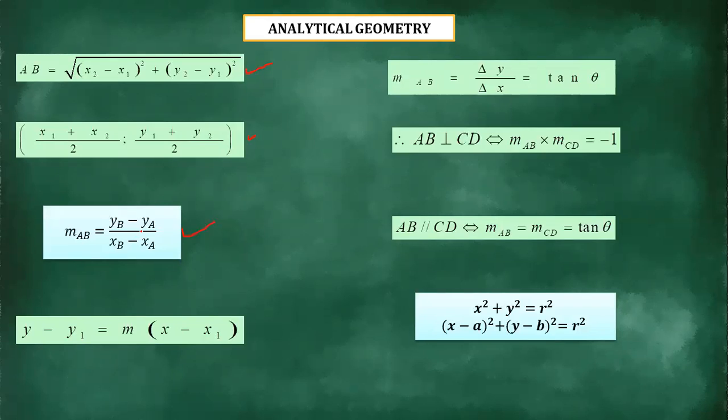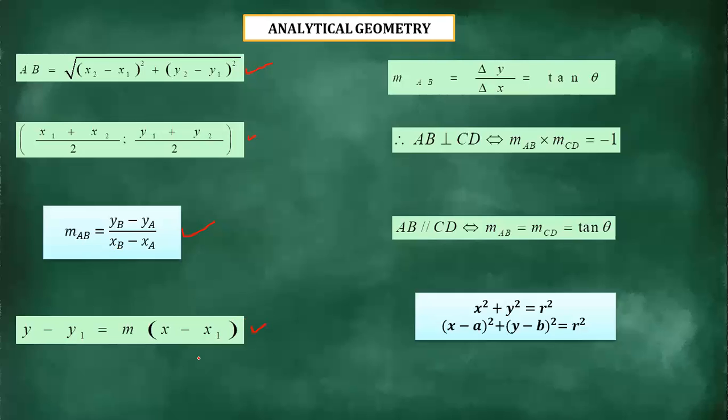The other thing I want to emphasize on this one is how you write this formula. You can see on this one we said yb minus ya. So once you have started with yb, you should also start with xb here. Don't say xa, because you are not going to get it right. You can also start with ya, it does not matter, but whatever you have started with here, you should also start with under the denominator here. All right, and then we go to this one.